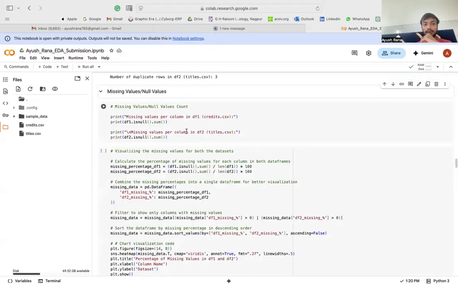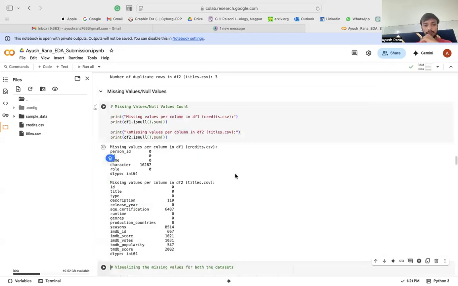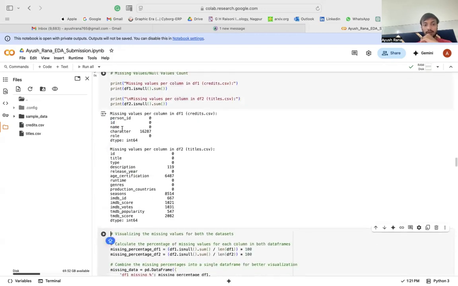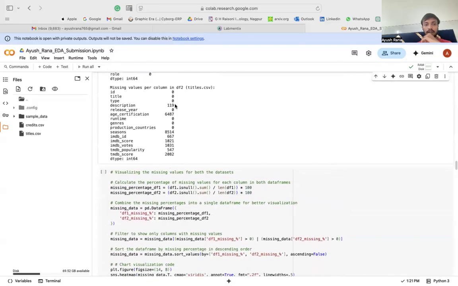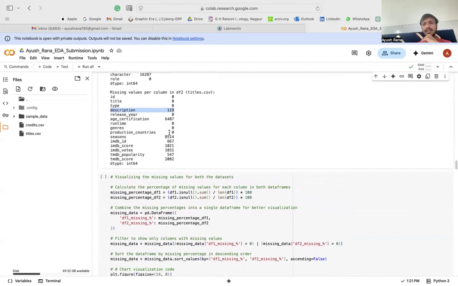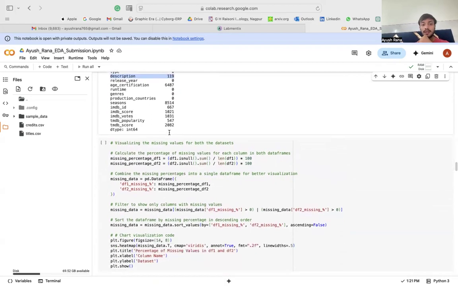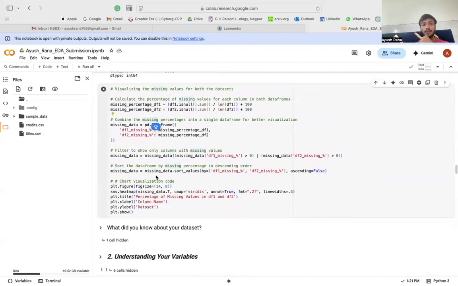Then we could manage our missing values. We have no missing values in person ID and name, but have missing values in the character section. Similarly for the titles section, where we can see the description has 119 values which are missing. So there is a need to interpolate, or fill the values based on your analysis and your problem statement. Then moving on towards the visualizing part.